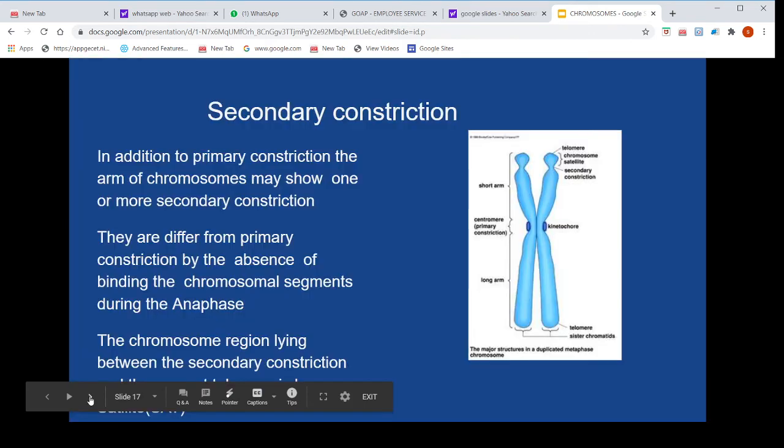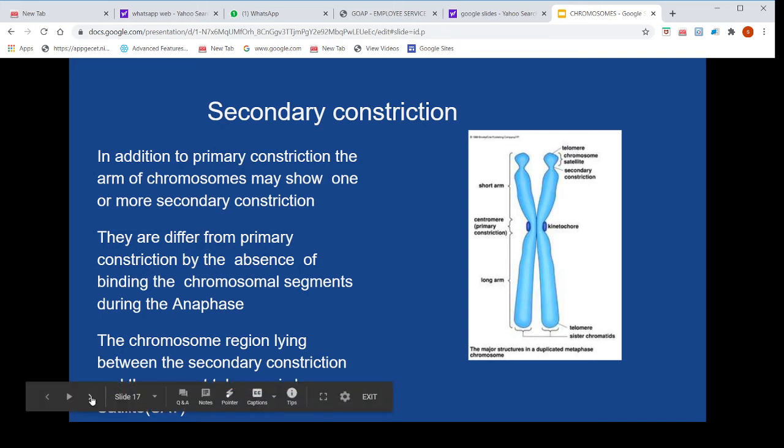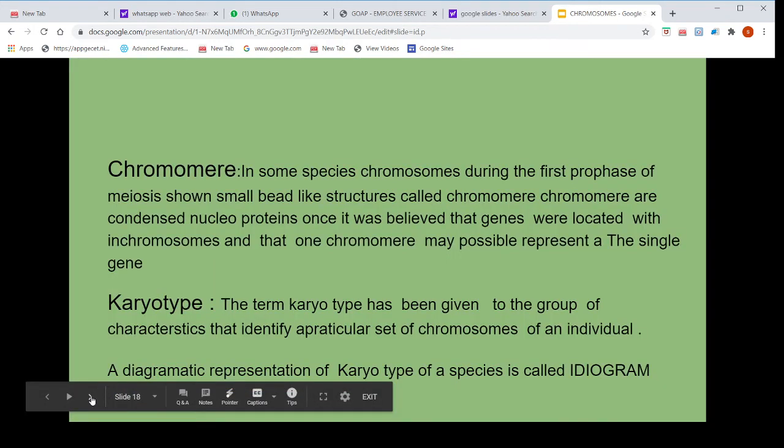So now we see the secondary constriction. In addition to the primary constriction, the arm of a chromosome may show one or more secondary constrictions. These differ from the primary constriction by the absence of binding of the chromosomal segments during anaphase. The chromosome region lying between the secondary constriction and the nearest telomere is known as the satellite.